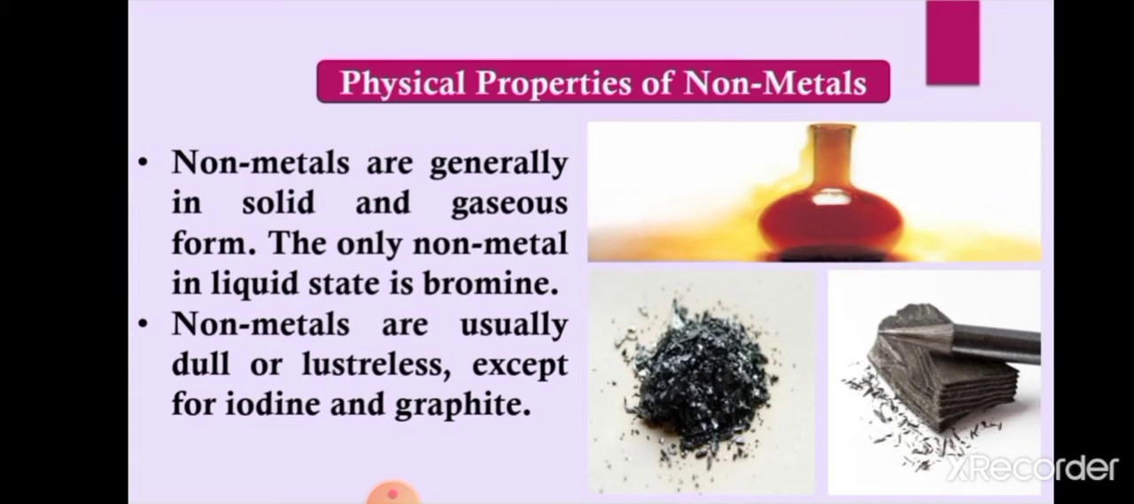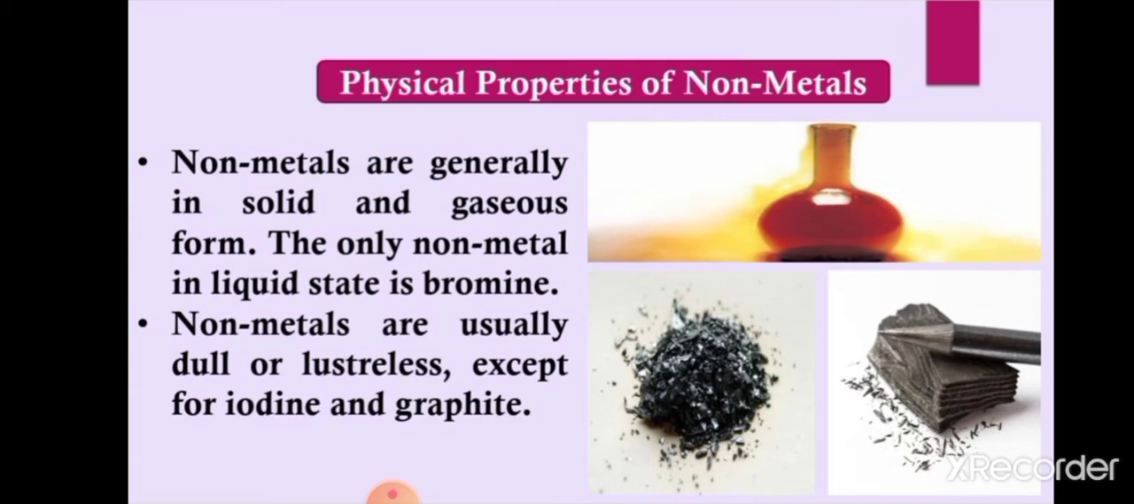Our earth's crust, atmosphere and ocean are constituted by non-metals and their compounds. Even the tissues of living organisms, meaning animals and plants, are made up of non-metals and their compounds. It means that non-metals are present almost everywhere.